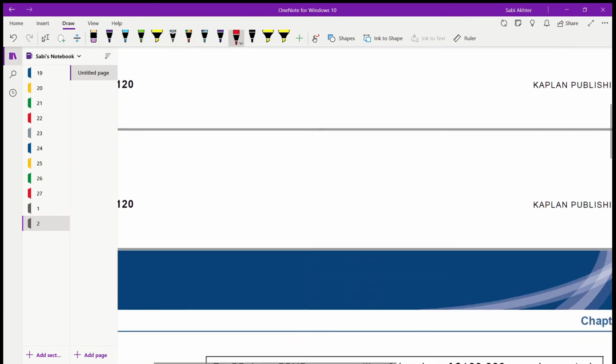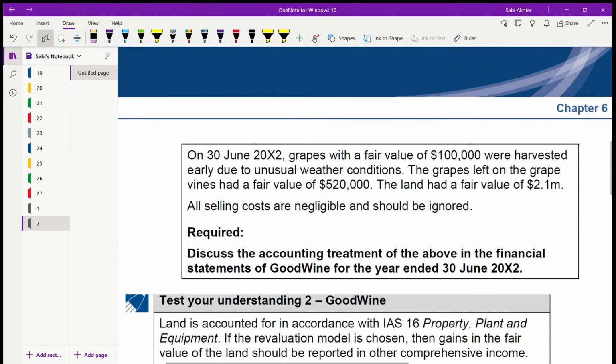Now, on 30th June 2002, grapes with a fair value of 100,000 were harvested early due to unusual weather conditions. The grapes left on the grapevine had a fair value of 520,000. The land had a fair value of 2.1 million. All selling costs are negligible and should be ignored. Discuss the accounting treatment of the above in the financial statements for the year end 30th June 2002.